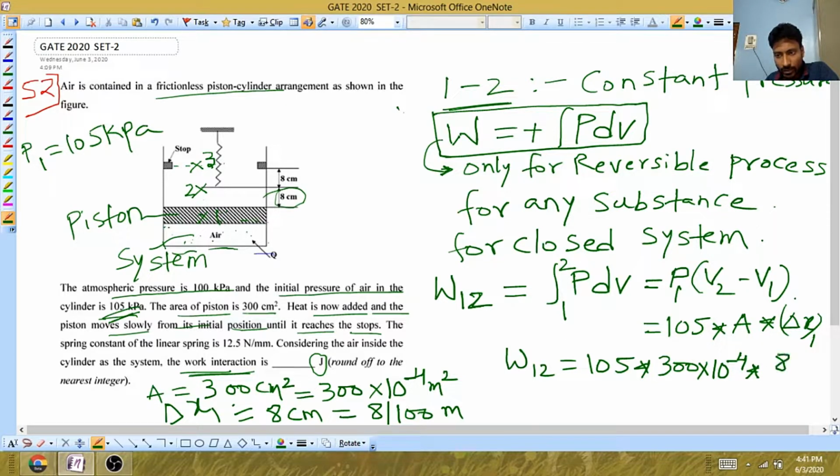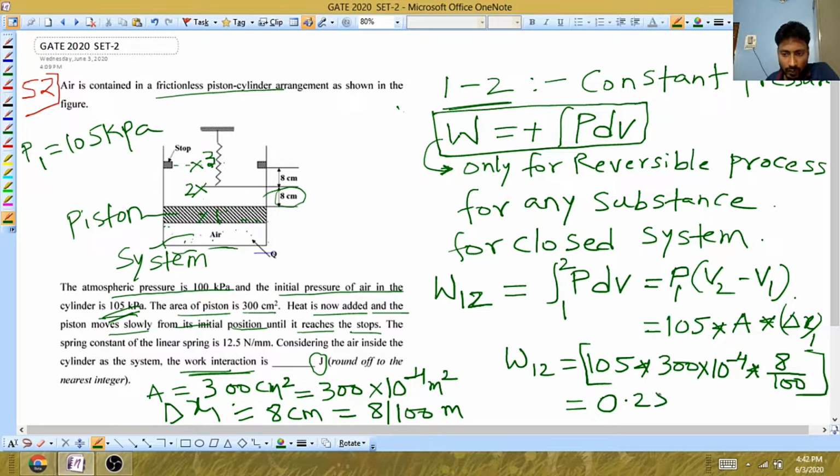Have a good habit of converting all the units to one system. I used to convert all the units to the SI system, and thereafter I calculate the values. If you calculate this value, you will get 0.252 kilojoules. Okay, 0.252 kilojoules. Now we will move to the second part.